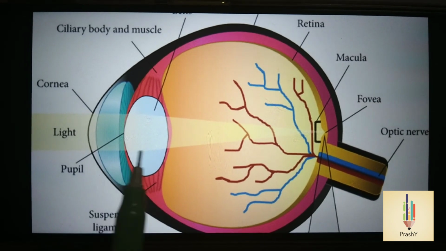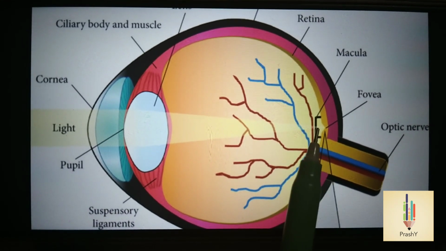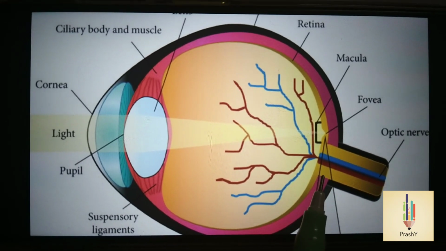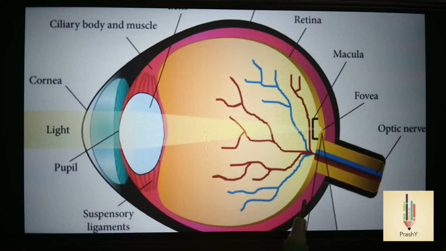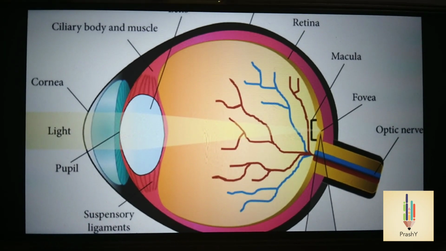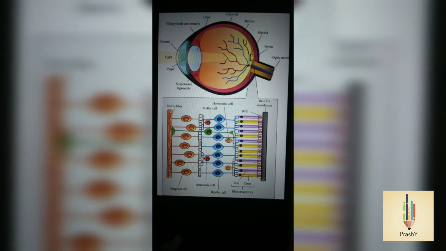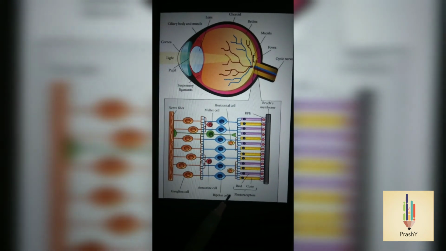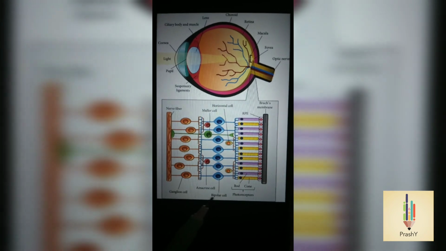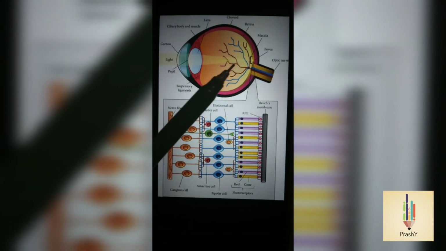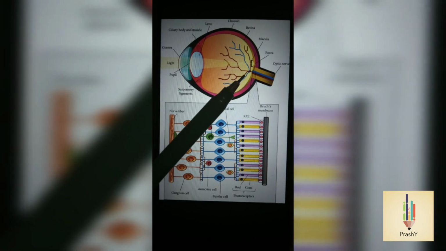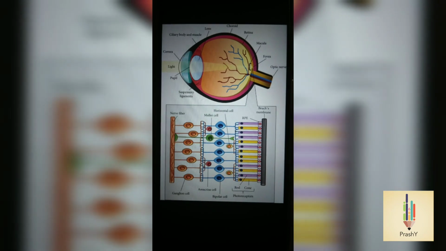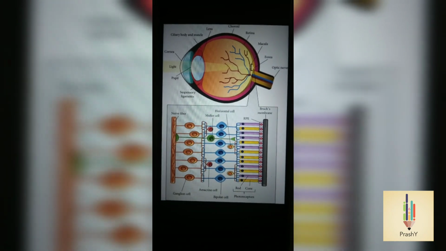The eye lens forms a real and inverted image of an object on the retina. The retina is a delicate membrane which contains about 125 million receptors called rods and cones. These rods and cones receive the light signals. Cones identify the color and rods identify the intensity of the light. These signals are transmitted to the brain through millions of optic nerve fibers. Thus, our brain is able to identify the object without losing its shape, size, and color.